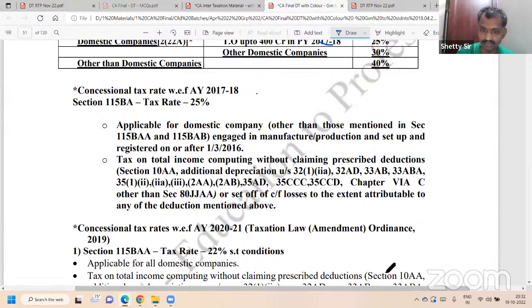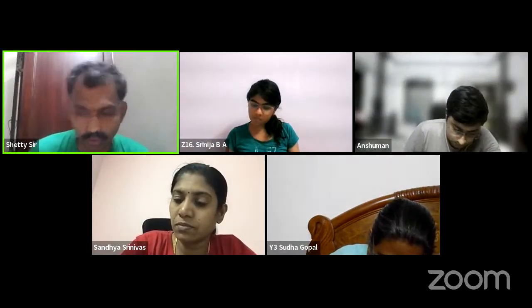Tax rates of companies. All of you should know this quick and fast. Tax rates for companies, two big columns. Extreme right: foreign company, 40%. Surcharge 2% and 5%, above 1 crore and above 10 crore total income. Correct? Yeah.